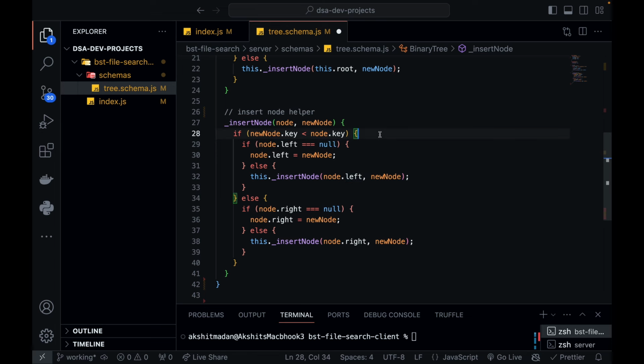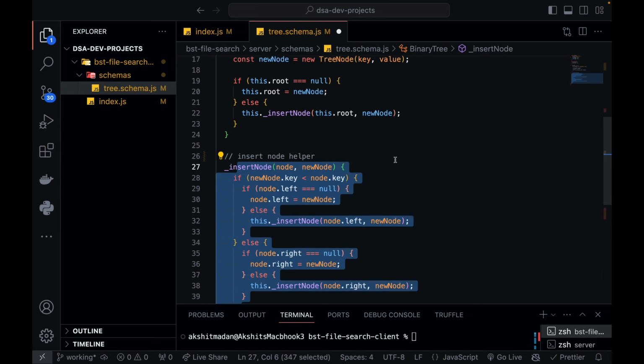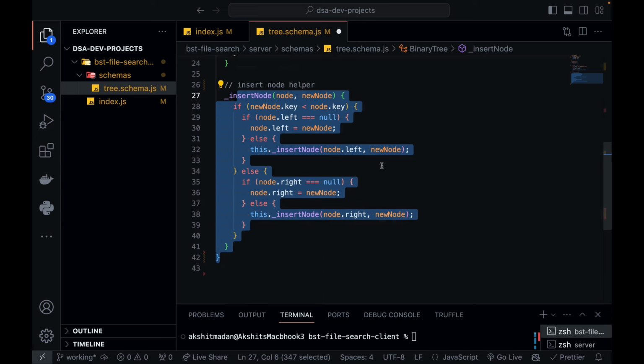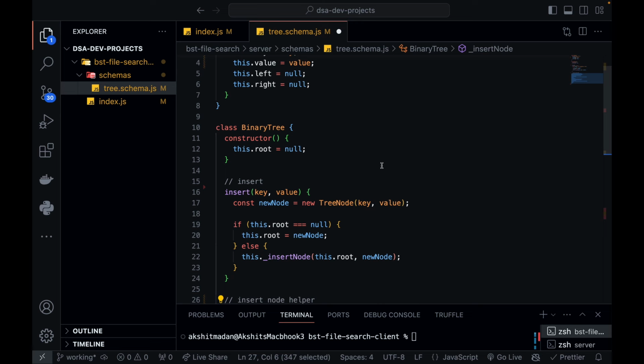And that I can figure out using this property, because in a binary search tree, even with alphabetical characters or numeric characters, you have to follow the rule that the left child of the root should always be smaller than the root value, and the right child of the root should always have greater data than the root node. So over here, as we are dealing with strings, because file names will always be strings, we are comparing the file names alphabetically. This we have already covered in the theory just before this coding part, but this is just the implementation of how you insert a new node in your binary search tree.